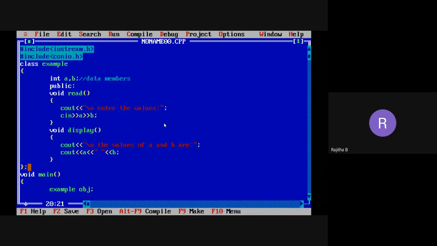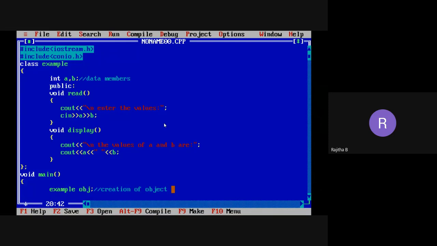So this is the syntax, the creation of an object: class name followed by the object name. Yes, class name, Vaishnavi, Dheeraj Reddy. Between the class name and the object name, we don't have any operators. We don't have any dot operator also. So this is the only syntax to create the object.